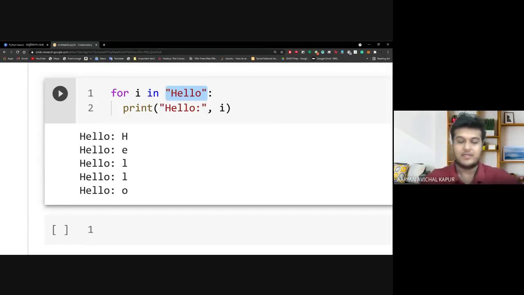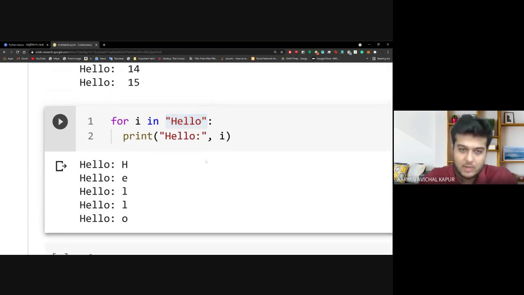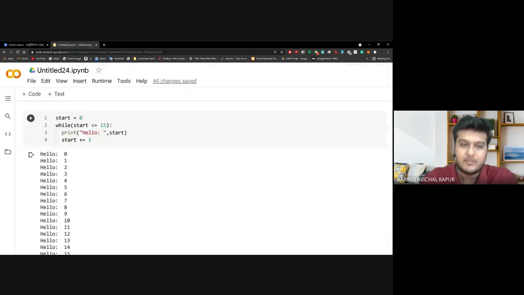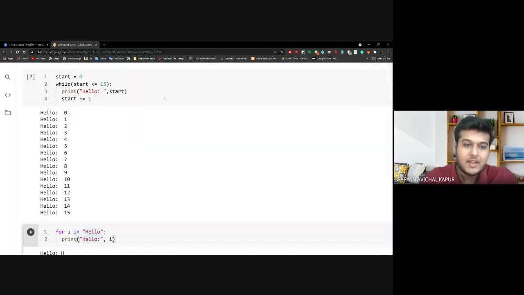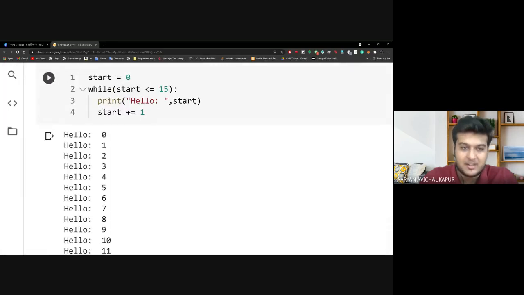Then I'll show you that as well, and that is very, very useful, and it will be very beneficial for us if we are well versed with at least the for loop, right? Now, when do we use while and when do we use for? In while, we do not know the number of iterations that are going to occur.